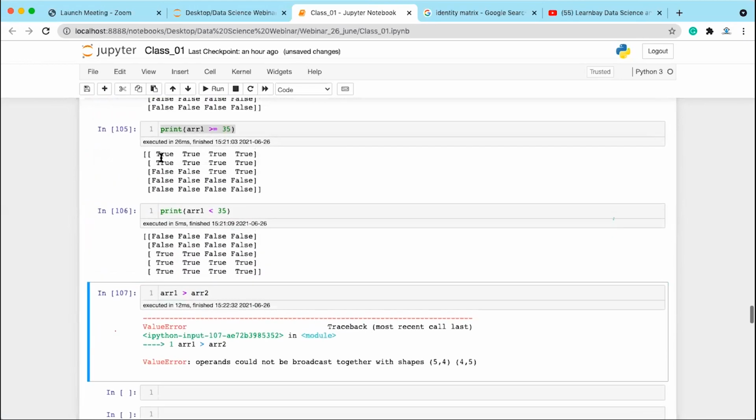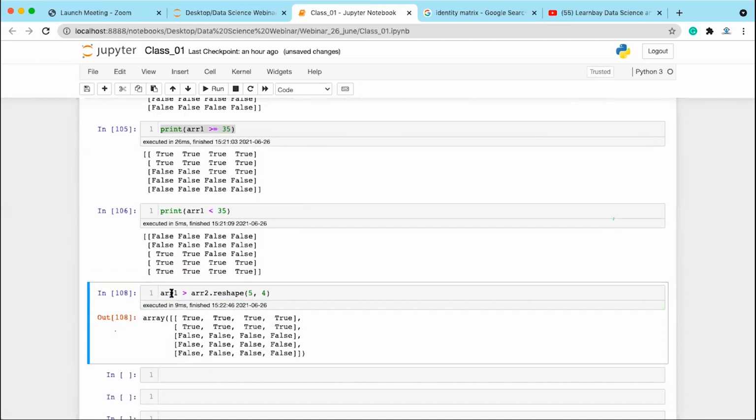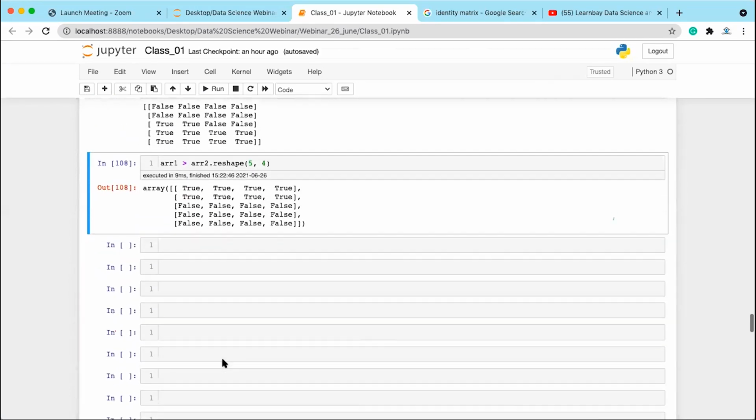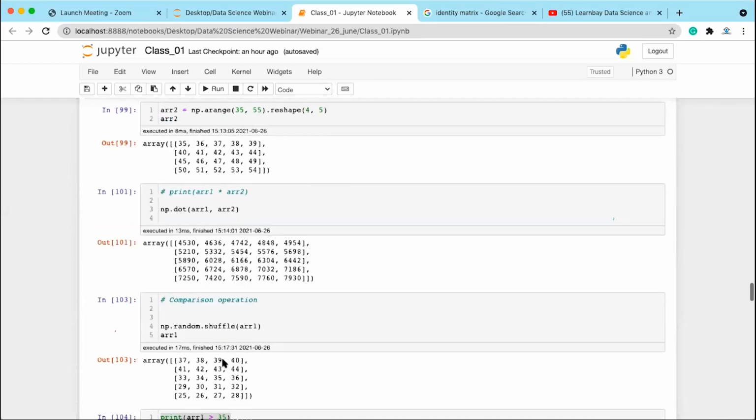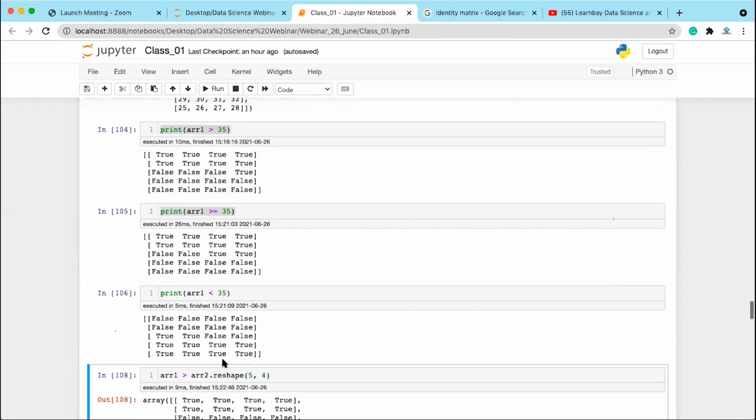Array1 is 5 rows and 4 columns, so let me write reshape(5, 4). Execute it. Now you are getting it. Whichever value in array1 is greater than array2 gives true, and whichever is less gives false. So this is the comparison operation.